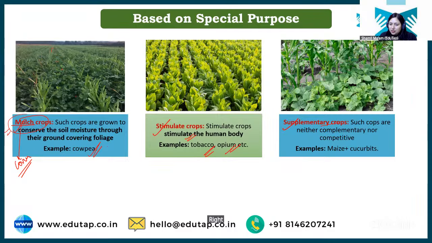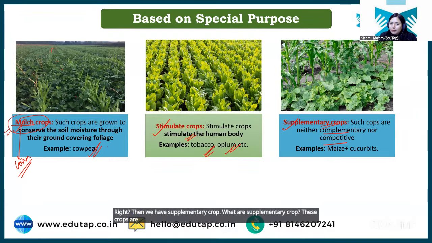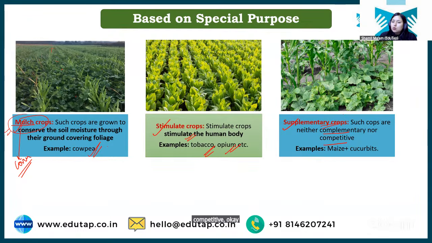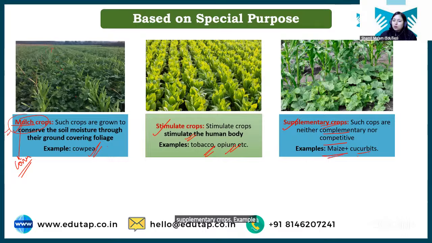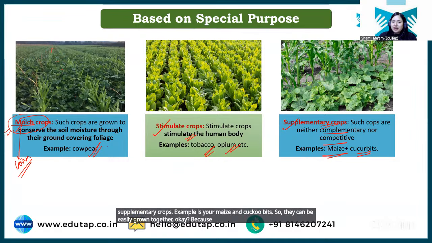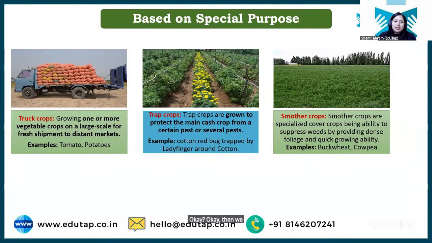Then we have supplementary crop. What are supplementary crops? These crops are neither complementary nor competitive. Okay, they do not have any effect on each other. They neither support each other, nor compete with each other. Okay, they are called supplementary crops. Example is your maize and cucurbits. So they can be easily grown together. Okay, because they do not have any impact on each other. Clear?